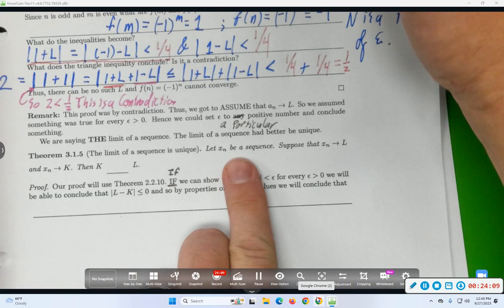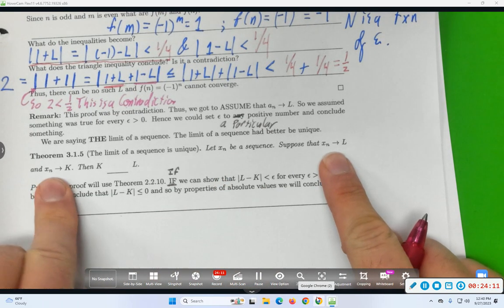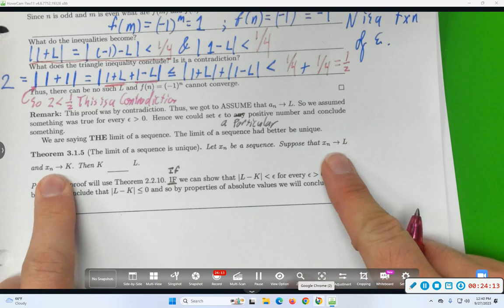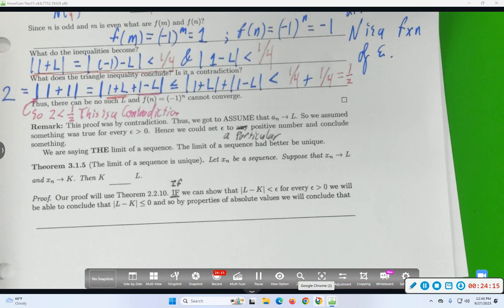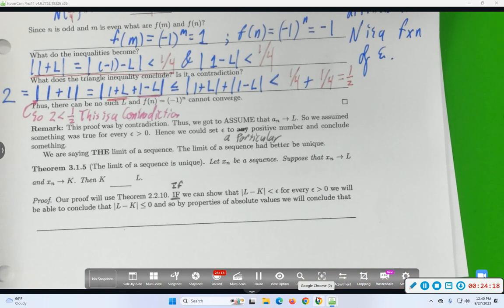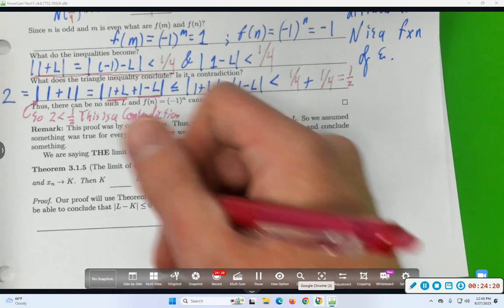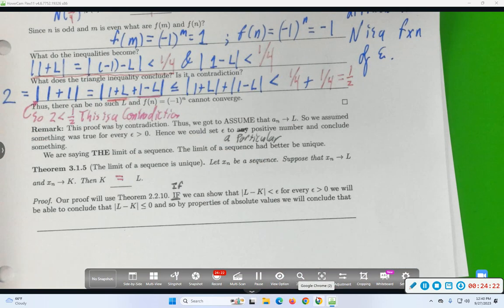So let's let xn be a sequence. Let's suppose xn converges to L and xn converges to k. What do you think I probably want to conclude given that setup? K and L are equal. I want to prove that a sequence has at most one limit. A sequence can't have 5 different limits.